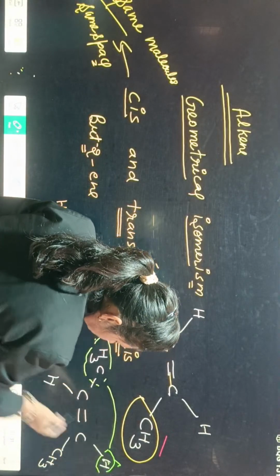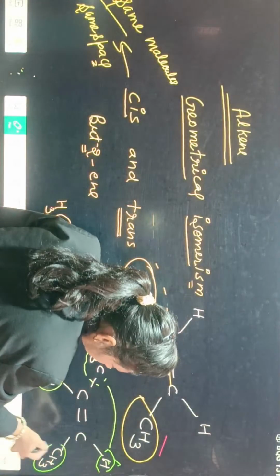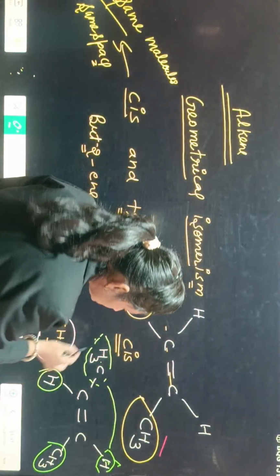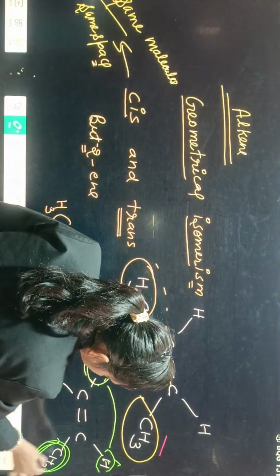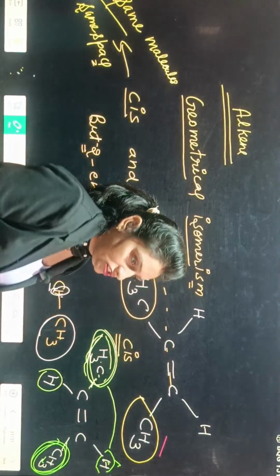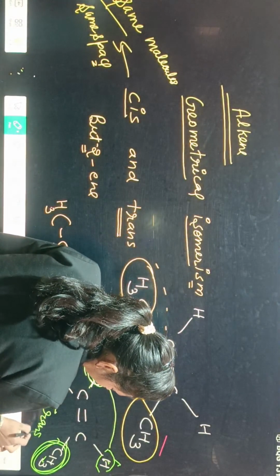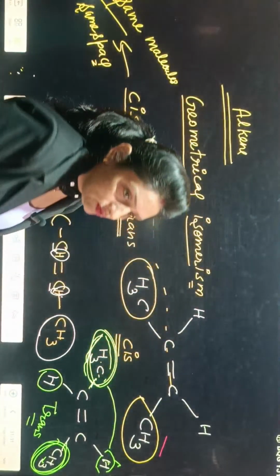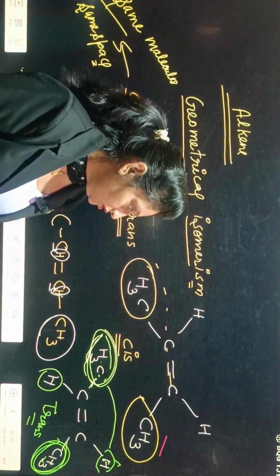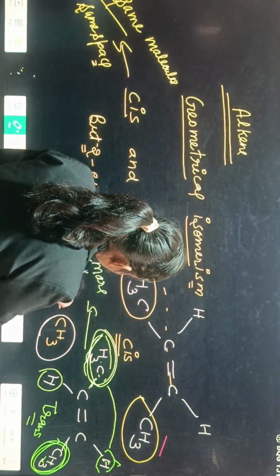One is in the upper, the second in the lower space. Means same groups are lying in different spaces, and that is known as trans. And here students, trans is more stable as compared to cis.